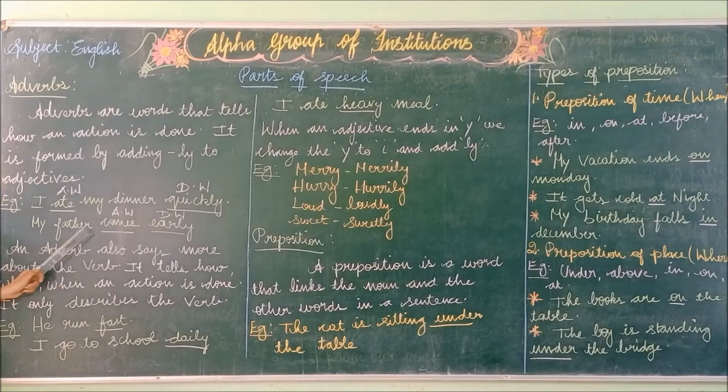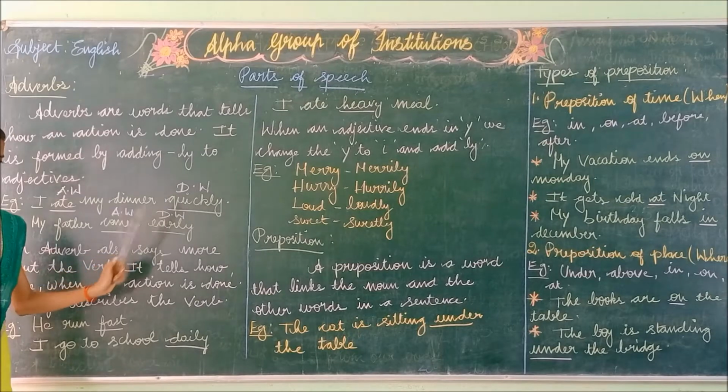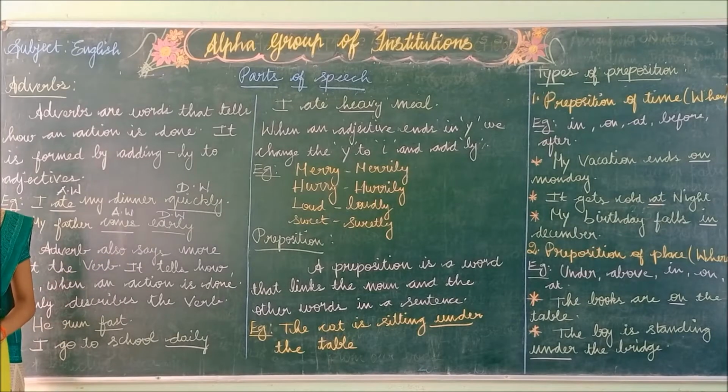Likewise, my father comes yearly. So what is the subject here? My father is the subject and comes is the verb. It is the action verb. And here is the describing word, and it is known as the adverb. So here is the adverb of this sentence.